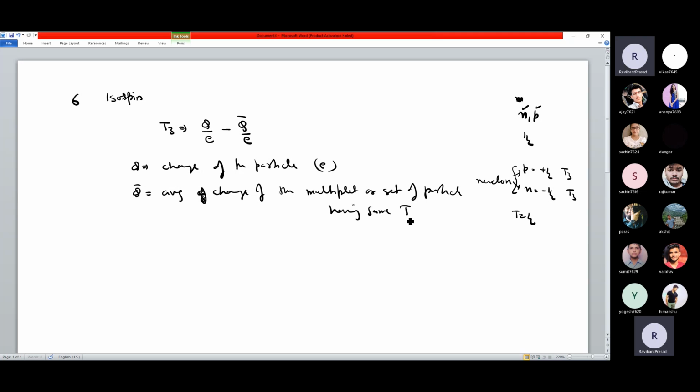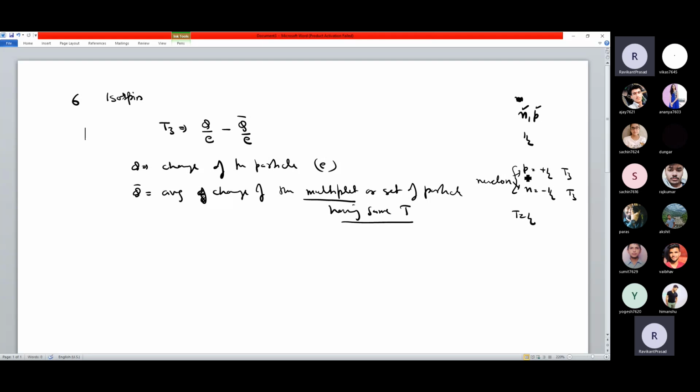All the set of particles whose T value is the same means they are one family of particles, you can say. The neutron and proton are one family of particles. Delta has 4 particles, so that is also one family of particles, but all the deltas are different, though they come from the same particle. Sigma is one kind of particle and it has 3 different states: sigma plus, sigma minus, and sigma 0. So they all are sigma. Then you have xi, then you have omega, and so many. So you have sets of particles. Within that you have different charges or different properties, but they all come from the same family. So that we normally call multiplets, or particles having the same T value.